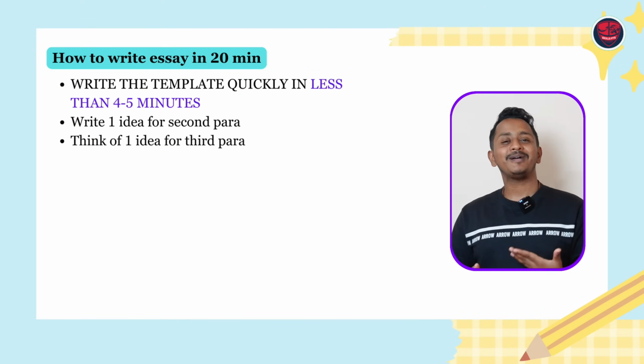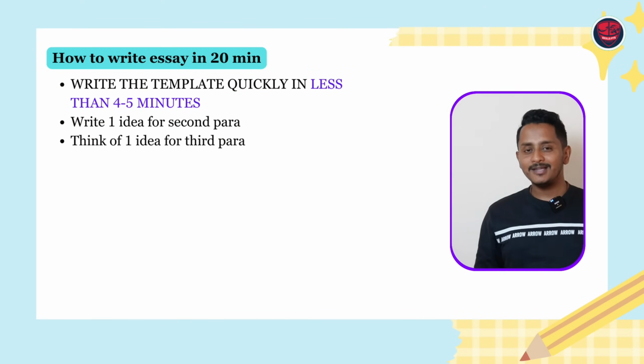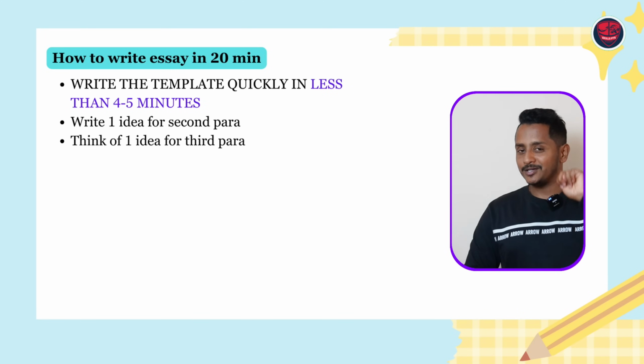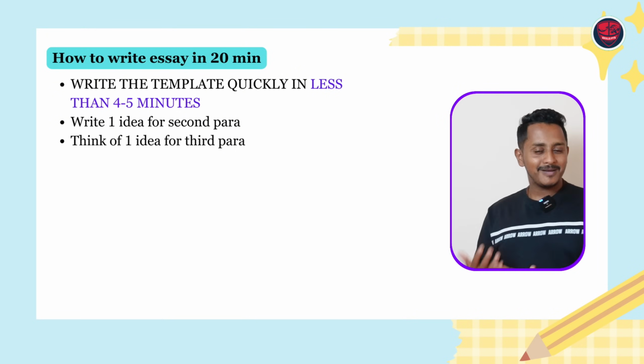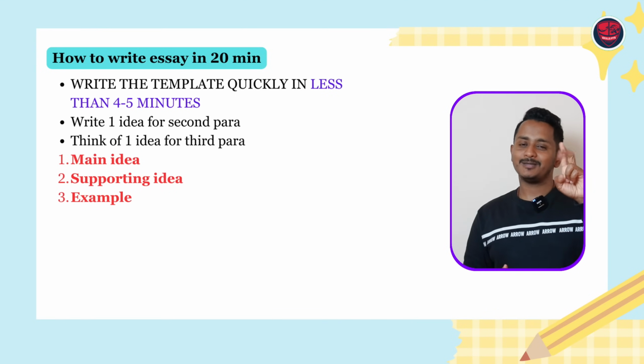And then come to the third paragraph. There also think of another idea, what the question demands. It could be a single question, or inside a question there could be 2 things that need to be addressed. Accordingly, you decide what needs to be written. In the third paragraph as well, write one idea, supporting idea, example.